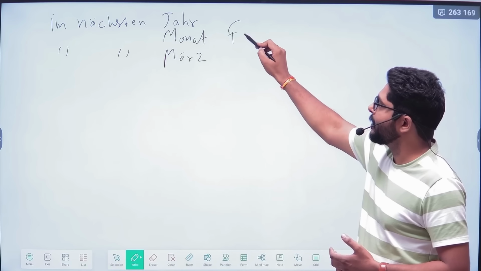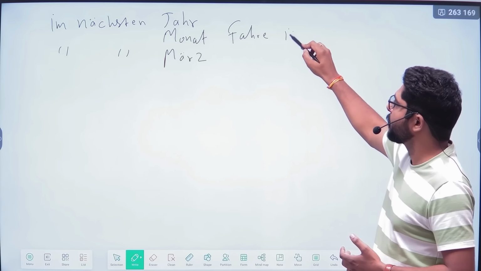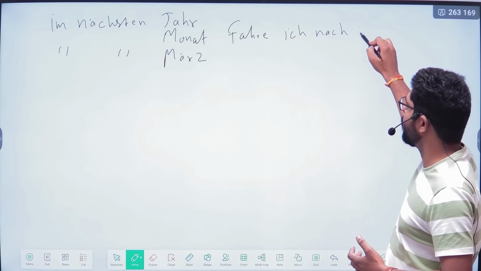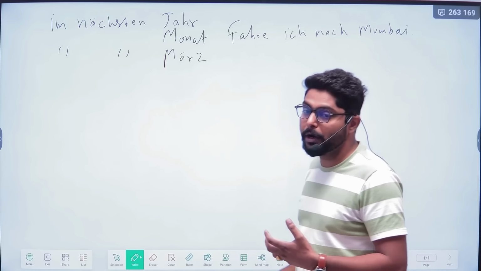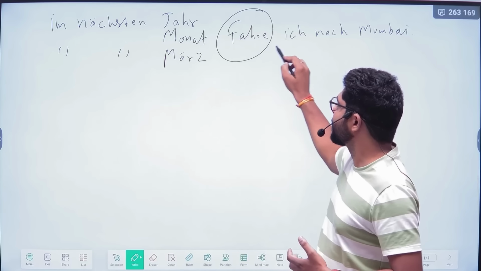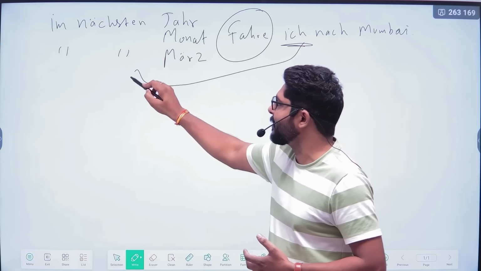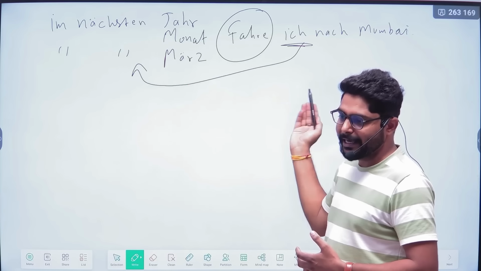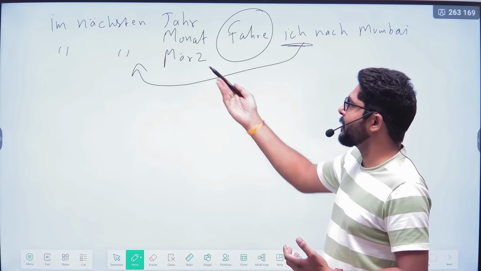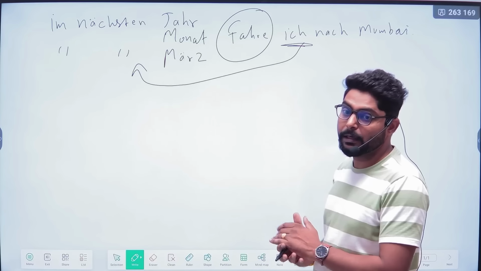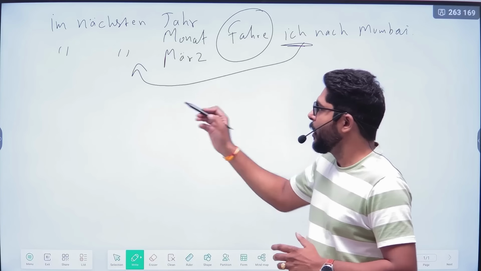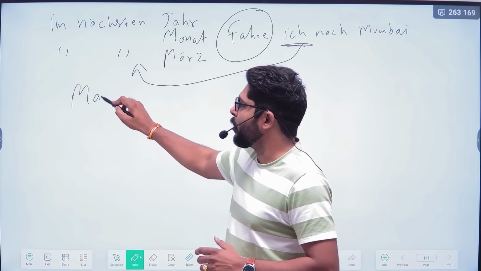So in this way you can start the sentence and add on the verb. Im nächsten Jahr fahre ich nach Mumbai. In this way, your sentences will be more effective. The subject comes after the verb here. It can be replaced, but you know this also gives a good impact, like when you are making sentences in different ways.